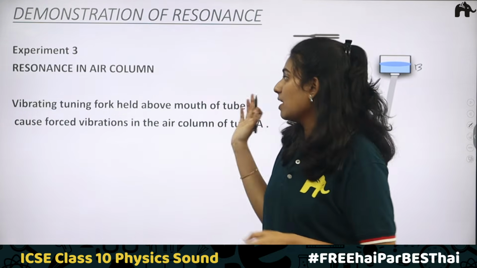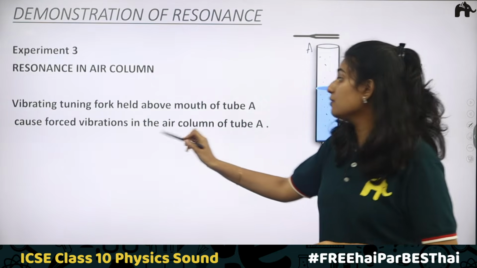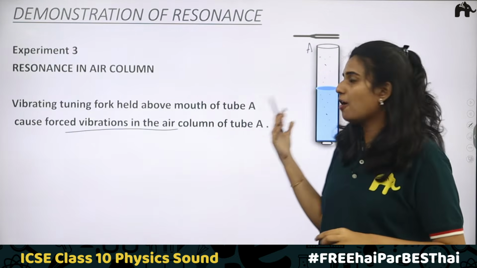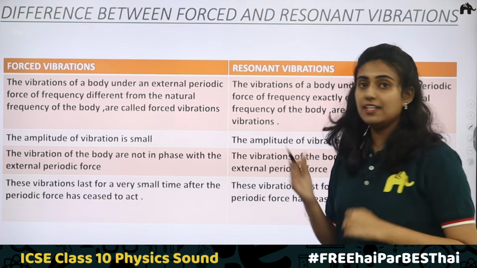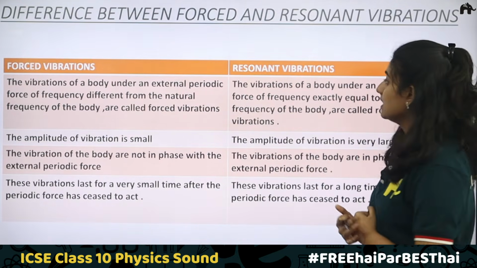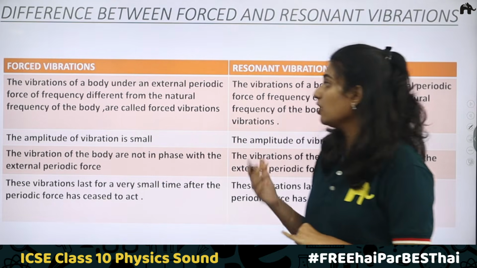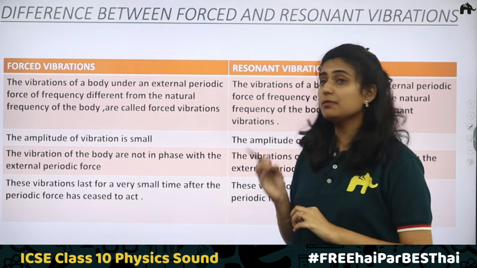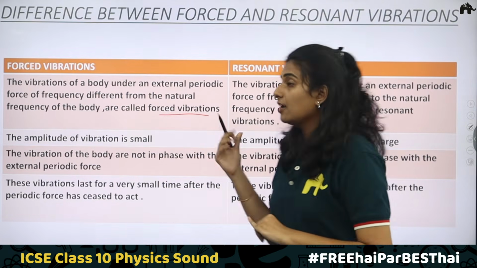So here you can see that the vibrating tuning fork is held above the mouth of tube A. It caused forced vibration in the air column of tube A, and this forced vibration is creating the loud sound. Difference between forced vibration and resonant vibration. First point, the vibration of a body under an external periodic force of frequency different from the natural frequency of the body is called forced vibration. That we have seen.